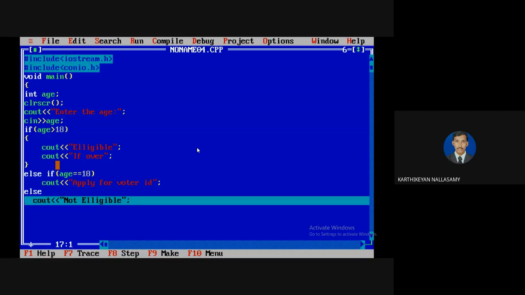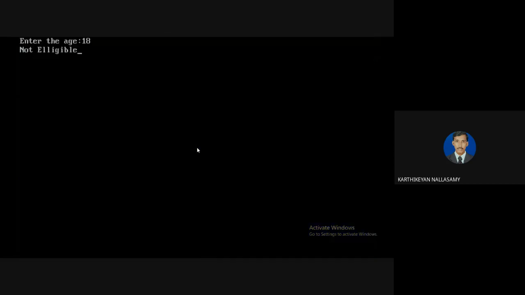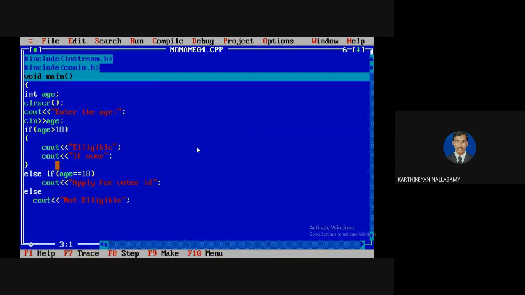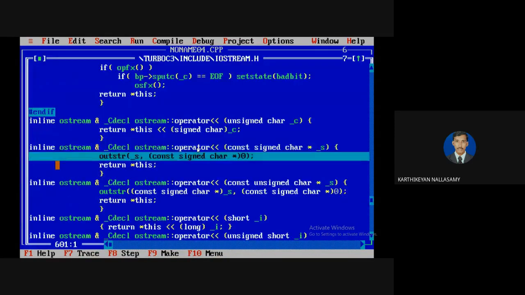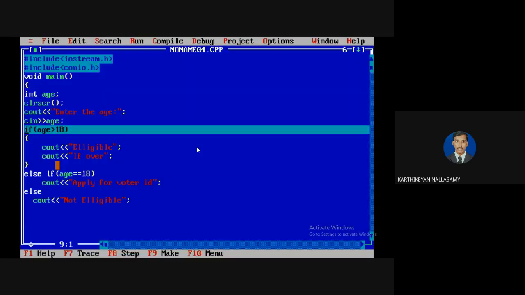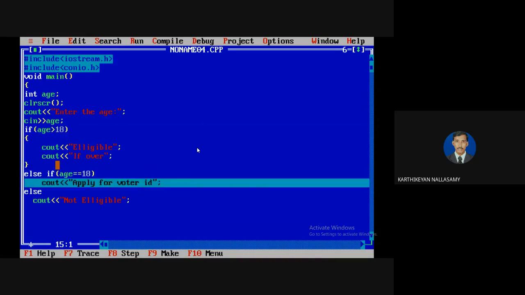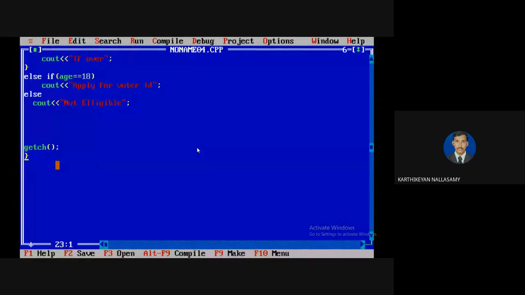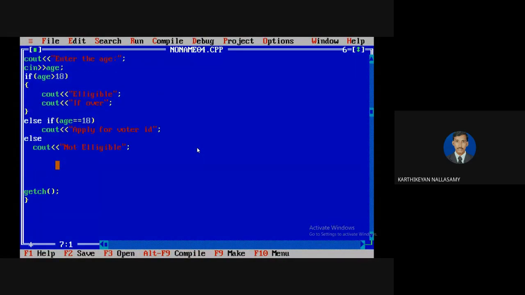I made a small mistake here, so I will show it once again. I'm going to enter 18. Then I test it. Apply for voting, it executes. Then it will print out. Yeah, so this is called a nested if.